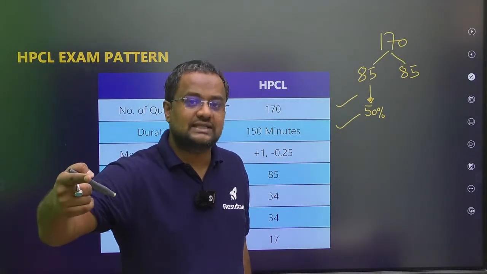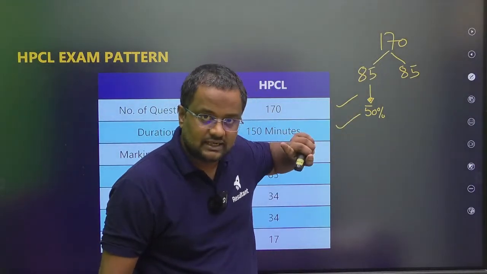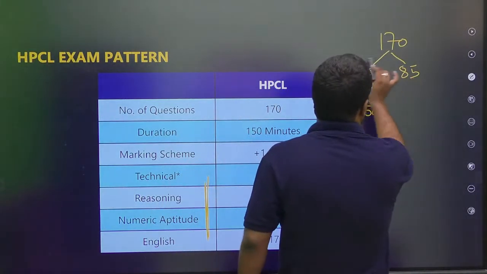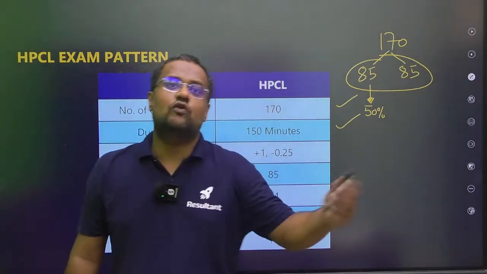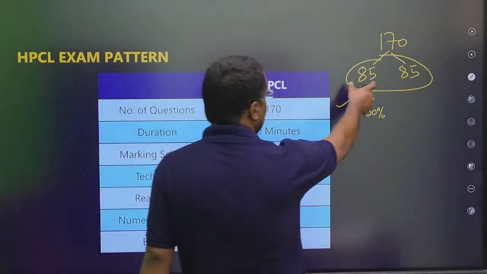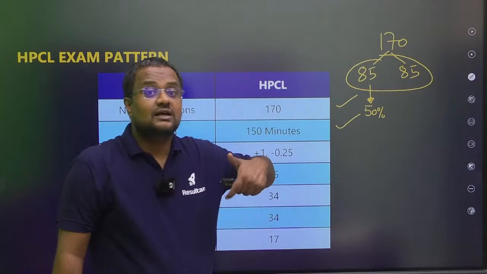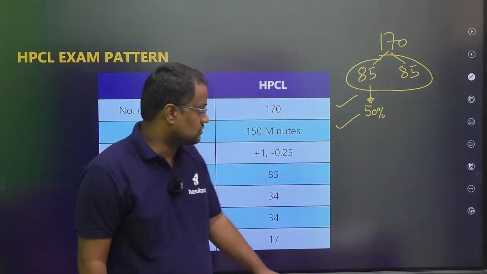There is no minimum cutoff for the non-technical section, and overall you have to score at least 60% for the general category and 54% for other categories. So the minimum cutoff in technical is 50%, and overall 60% for general and 54% for others. This is the recruitment process of last year. Hopefully they will do the same thing this time also.